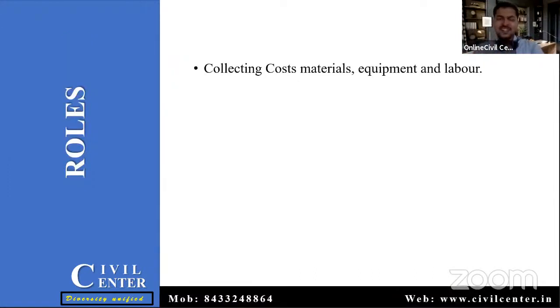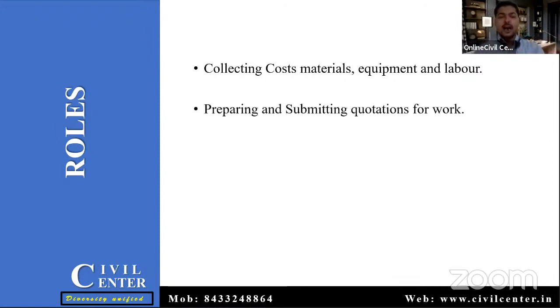When it comes to the roles of the estimator, he has the role of collecting the cost of the material, equipment and the labor. Yeah, guys, there are three things involved in the project. First, the raw materials. Second, the equipment, that means the machinery and the various equipments that should be used. Third is the labor, that means how many persons are involved in any particular stage of the project.